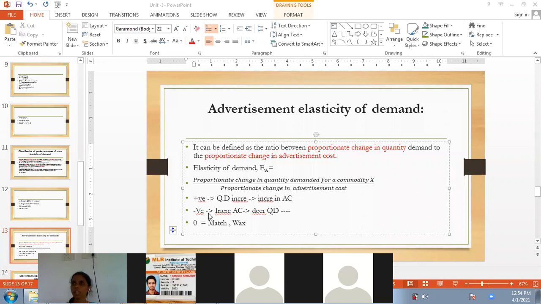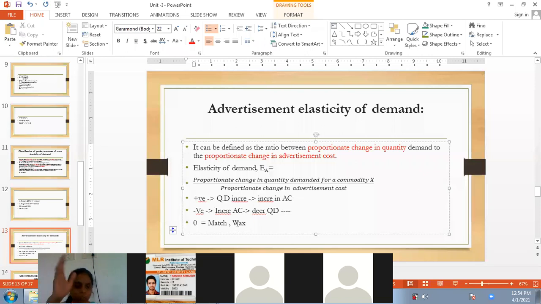For example, we have certain types of products for which we won't see any advertisement. Here I have written two: matchsticks and wax candles. For example, matchboxes. Do we see any advertisement for matchboxes? No. But is their demand decreasing? No. If you spend advertisement cost on that, it is a waste.